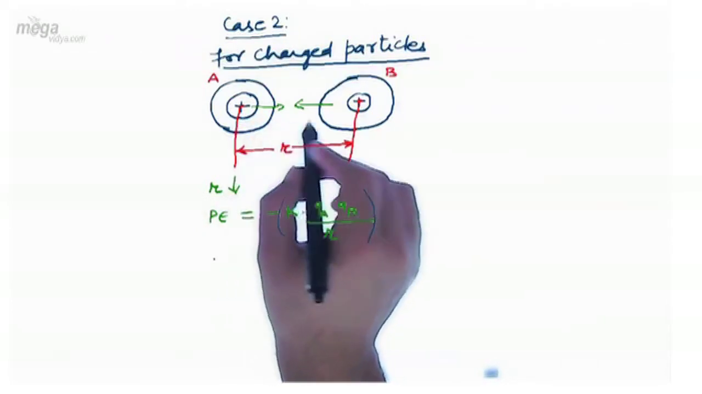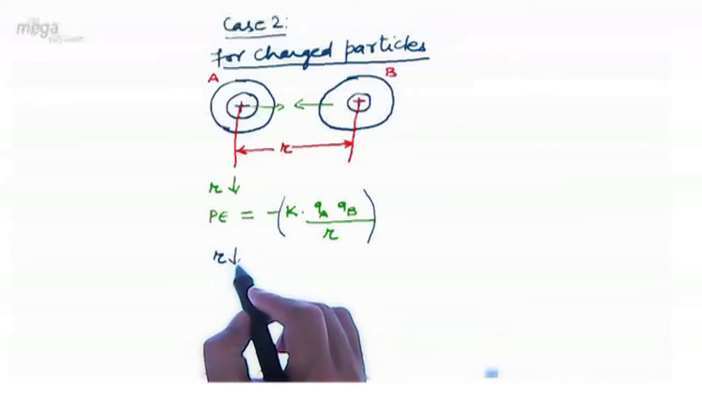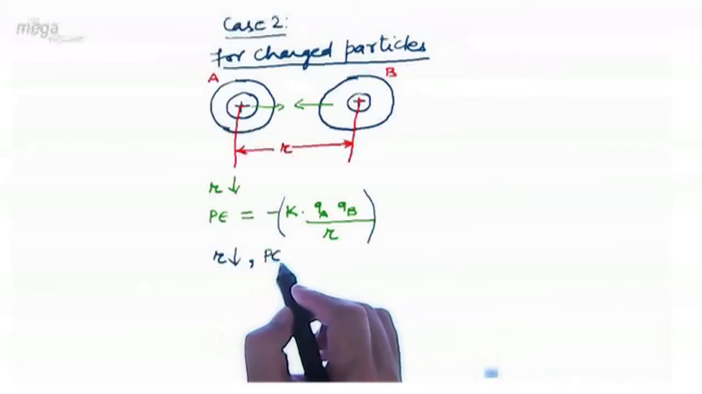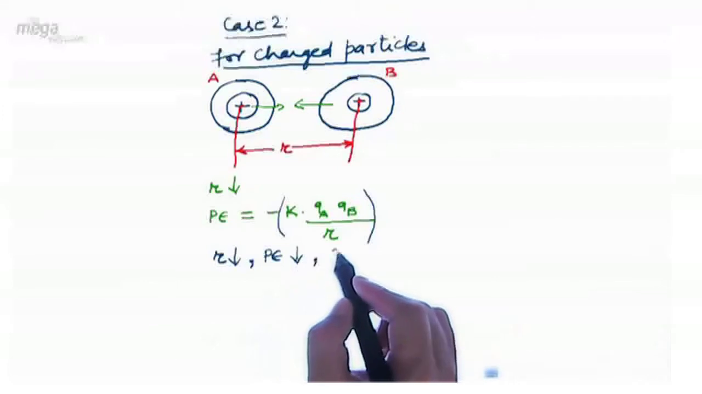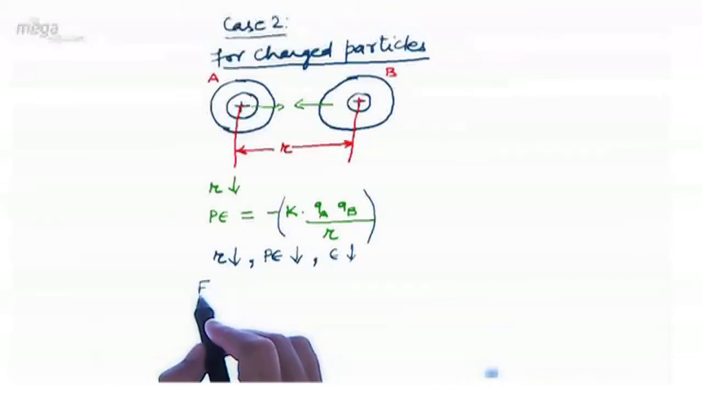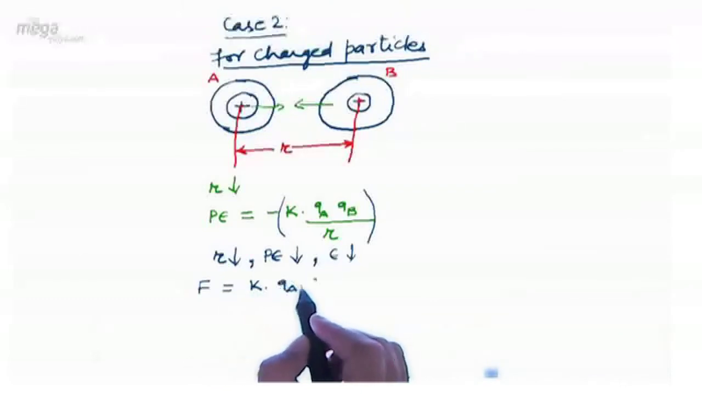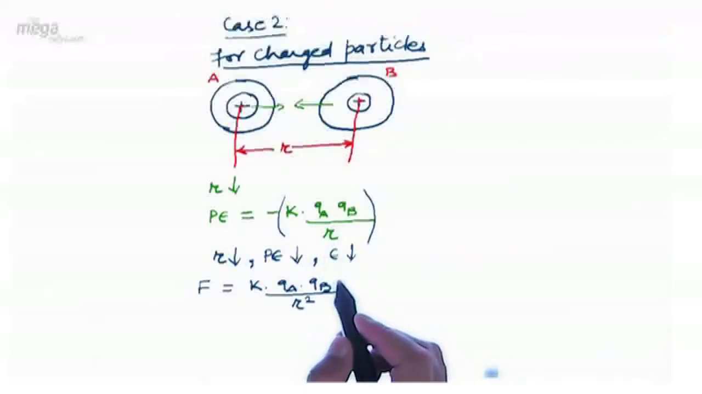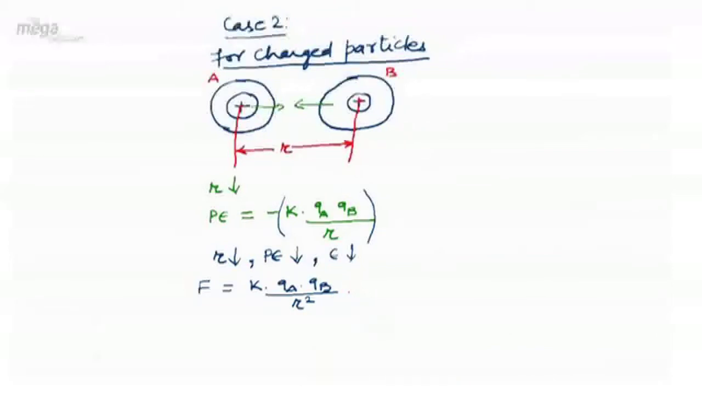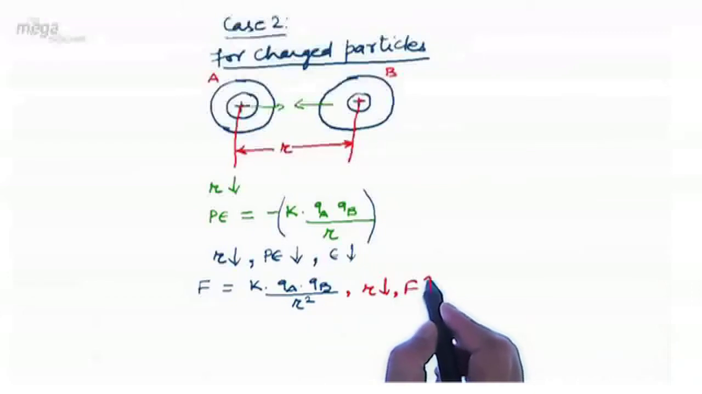So when A and B approach each other for bonding, the separation between the two will decrease, again leading to a decrease in the potential energy and hence a decrease in the total energy. Besides this, the attractive force between A and B is given by the formula K into QA into QB upon R square. Due to the approach between the two particles, R will decrease, and as R decreases, F will increase.